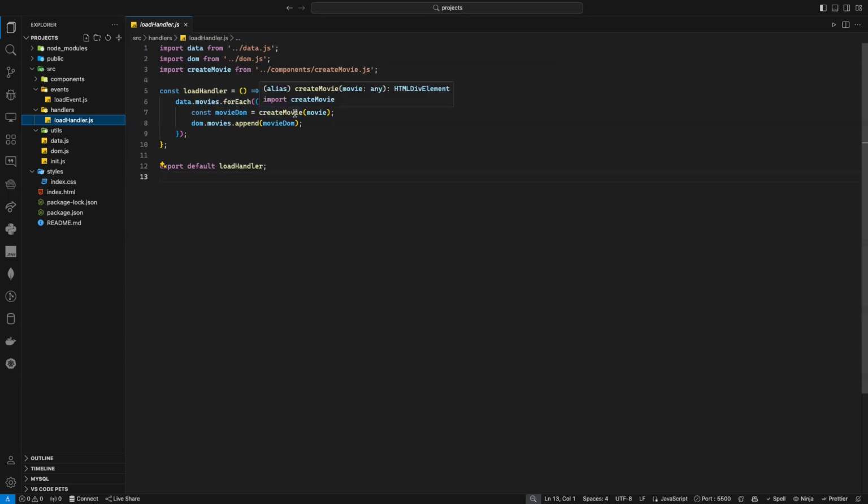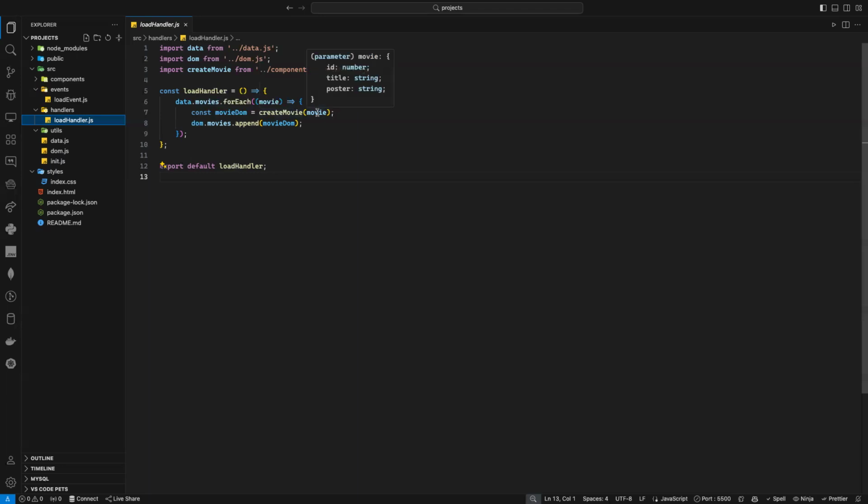createMovie. So for createMovie, I need this component function. And as you know, this component function returns me a DOM element, a div with class movie. Inside it, I have an h1 and also an image. And of course, all the data will already be inserted inside. So I will have the DOM with the necessary data.